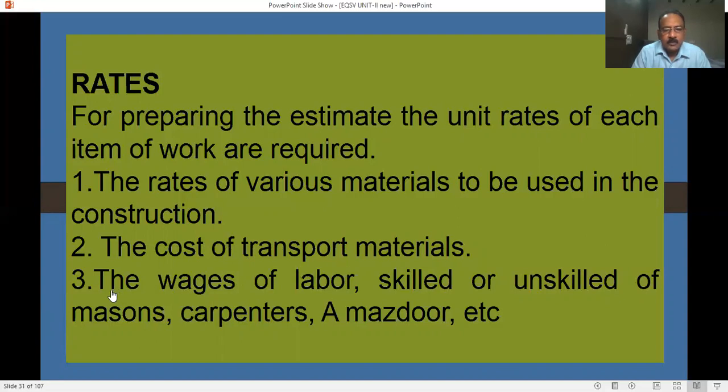And the wages of labor, skilled and unskilled: carpenters, mazdoor, and waterman. So different types of laborers, carpenters, like that. There are different types of laborers in the construction field. That's why the rates are important for us to know. We'll study in detail in rate analysis in coming units.